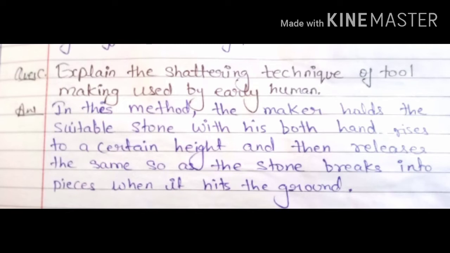So here we have to describe the shattering technique, and the answer is, in this method the maker holds a suitable stone with both hands, raises it to a certain height and then releases it so that the stone breaks into pieces when it hits the ground.